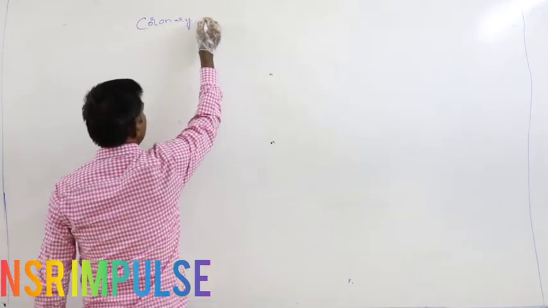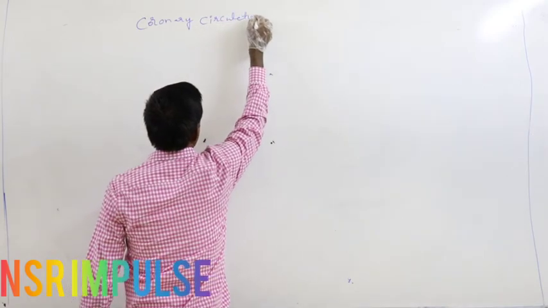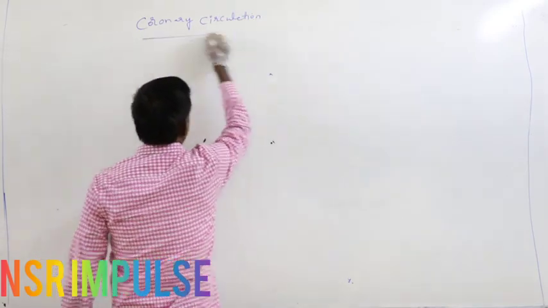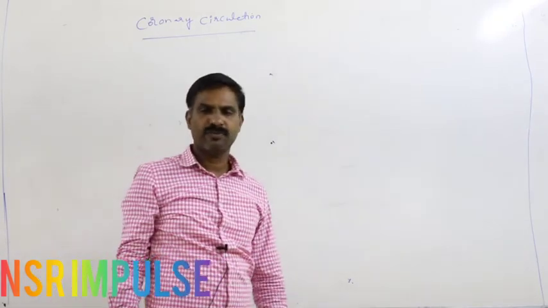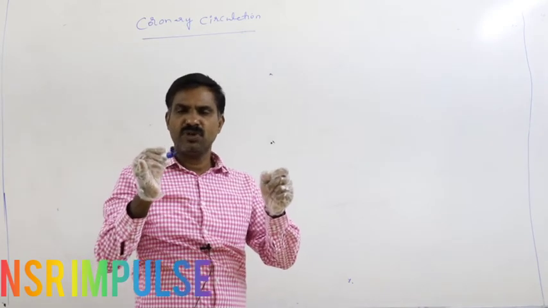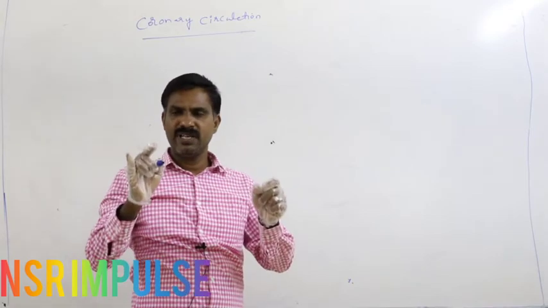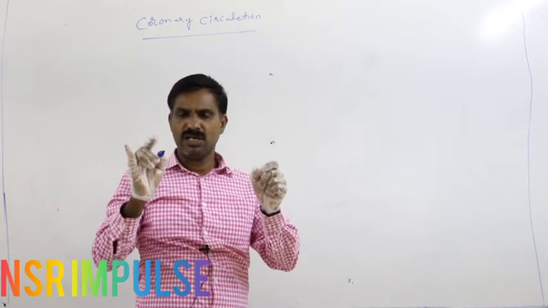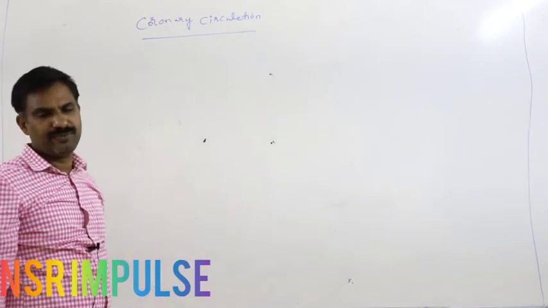Coronary circulation. So what does coronary circulation mean? What blood vessels are present in the wall of the heart? The blood vascular network present in the heart wall is nothing but coronary circulation.